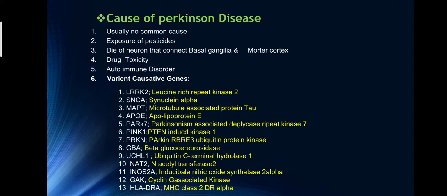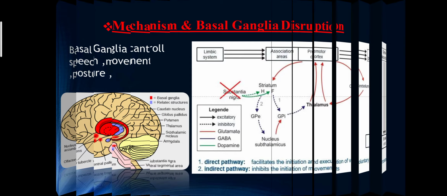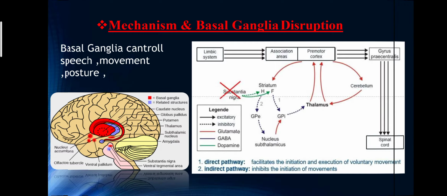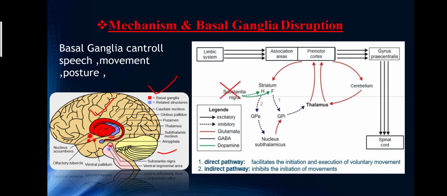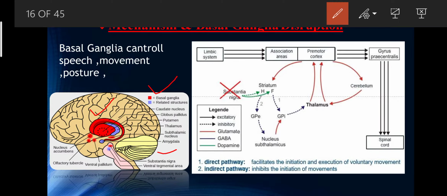Okay, so after this, the most important topic is the mechanism of Parkinson disease and basal ganglia disruption. Here on the left side you can see the figure of the brain. Here the red color denotes the basal ganglia and the blue color denotes the related structures. Here you can see the substantia nigra, ventral tegmental area, ventral pallidum, olfactory tubercle. These are all labeled here.